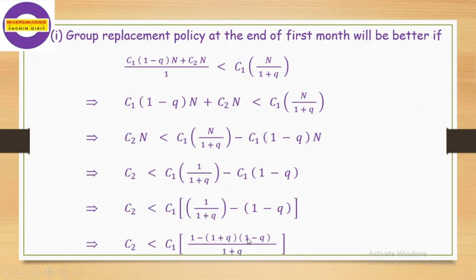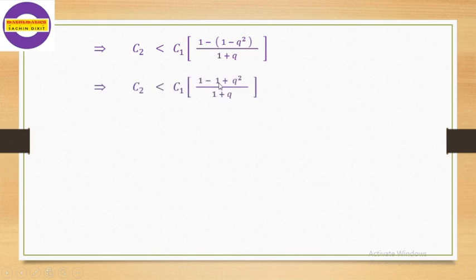So we get C2 is less than C1 into bracket 1 minus q squared divided by 1 plus q. We multiply the minus sign, and we get this expression. Then plus 1 minus 1 gets cancelled out, and we get the required condition as C2 is less than q squared divided by 1 plus q multiplied by C1. That is the condition for the first case. That means the group replacement policy will be better in the first month.